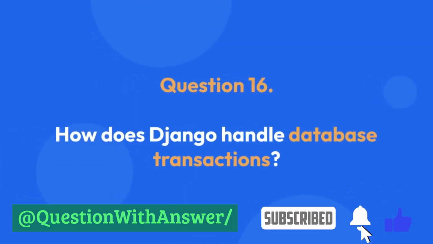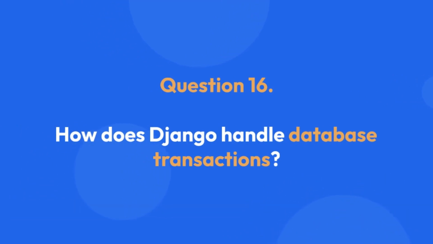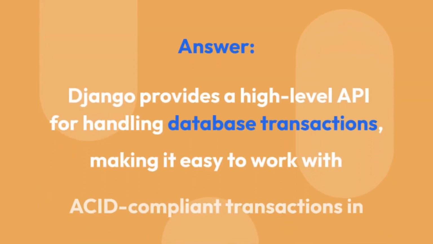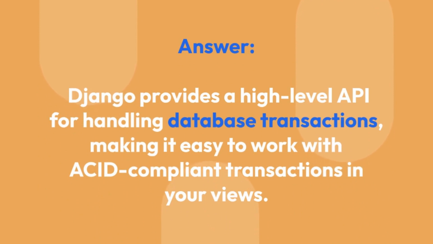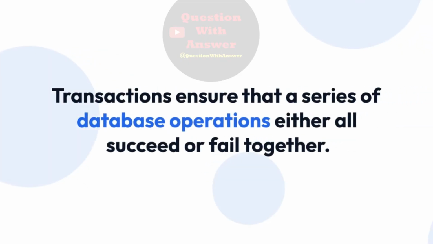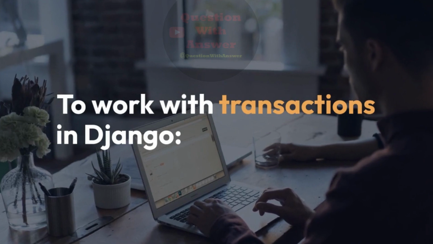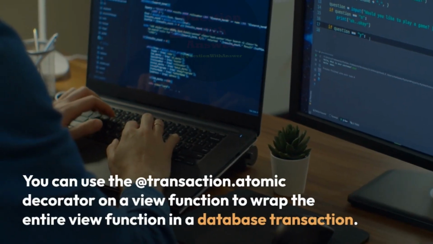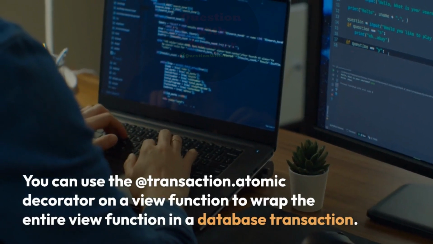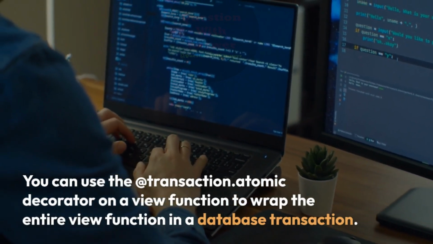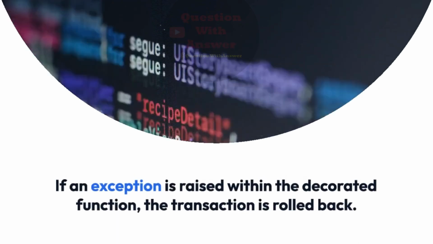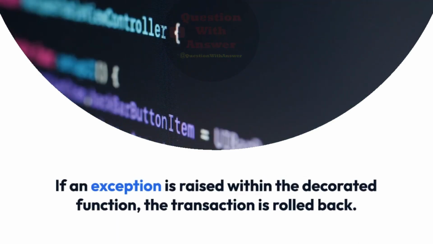Question 16. How does Django handle database transactions? Answer: Django provides a high-level API for handling database transactions, making it easy to work with ACID-compliant transactions in your views. Transactions ensure that a series of database operations either all succeed or fail together. To work with transactions in Django, you can use the @transaction.atomic decorator on a view function to wrap the entire view function in a database transaction. If an exception is raised within the decorated function, the transaction is rolled back.